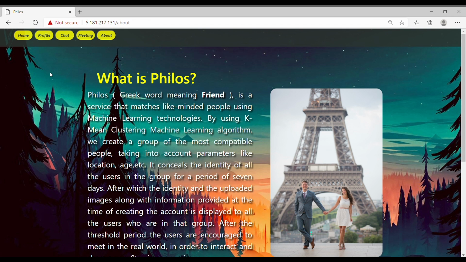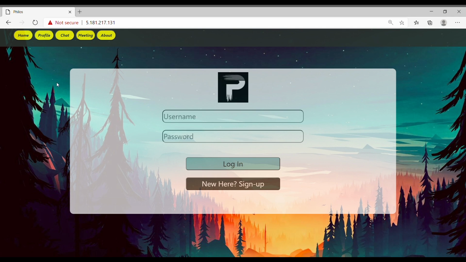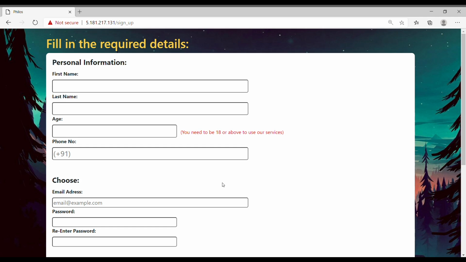So moving on to the start page or the home page, here you can enter the existing credentials if you have an account, or otherwise you can just click on the sign up button to create a new one. So yeah, we're gonna create a dummy account. We'll call it new user,